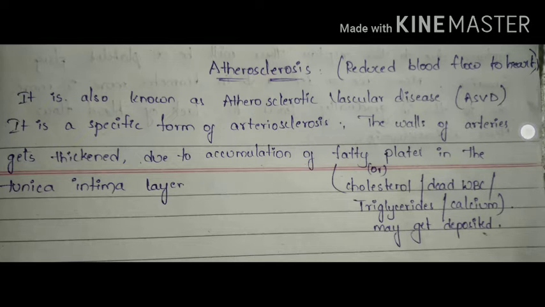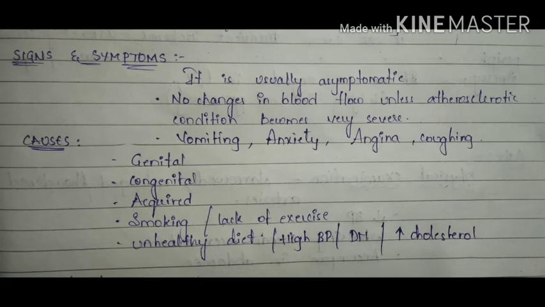So if we see about signs and symptoms, usually it is asymptomatic. We cannot see any changes in the blood flow unless the atherosclerotic condition becomes very severe. The general symptoms we observe are vomiting, anxiety, angina, coughing or pain in the chest region. These are the general symptoms.